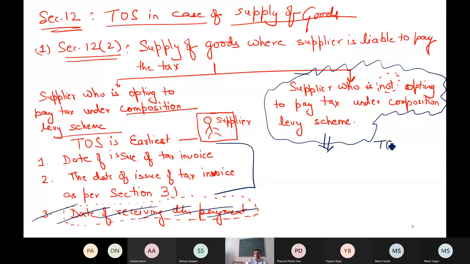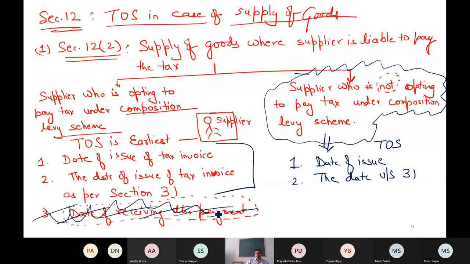So the time of supply in this case is 1 point, date of issue, and second point, the day as per section 31. That's it. Advance is not at all there. So this is the only point. I hope you can easily determine this case also. If any example comes, then in that case, you have to give the answer on the basis of these points.